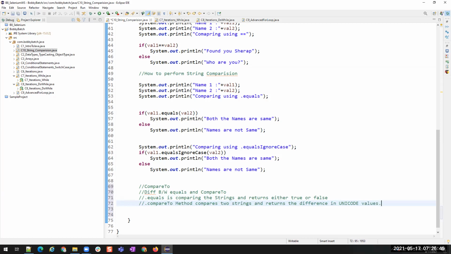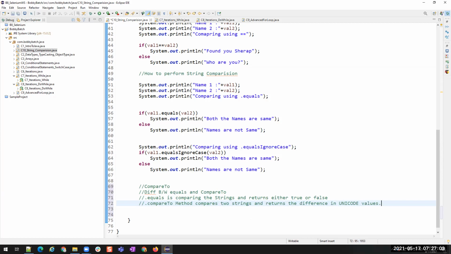So it compares two strings character by character, but it returns the difference. For example, let us assume that A is 1. A is 1. Then where will be D?